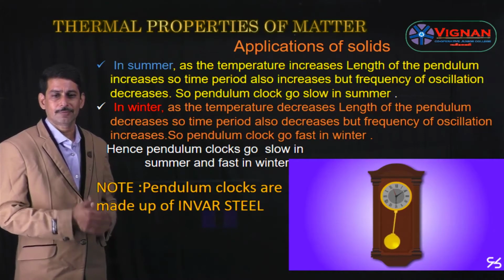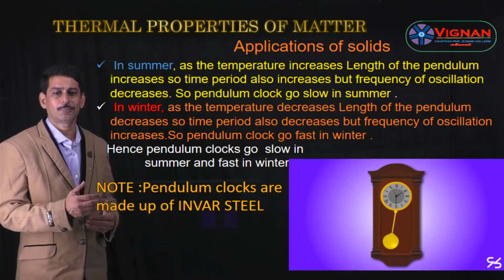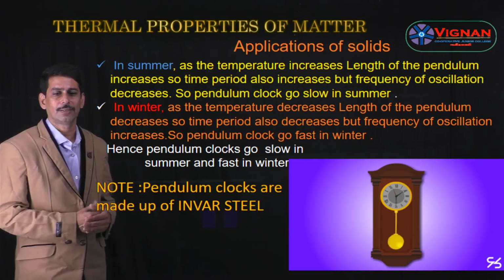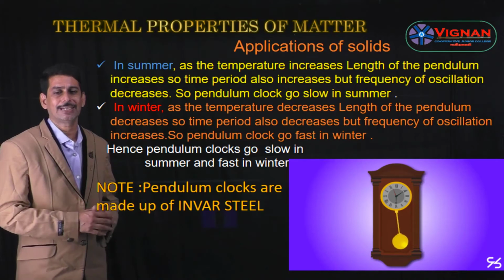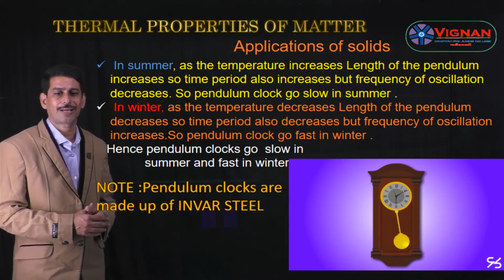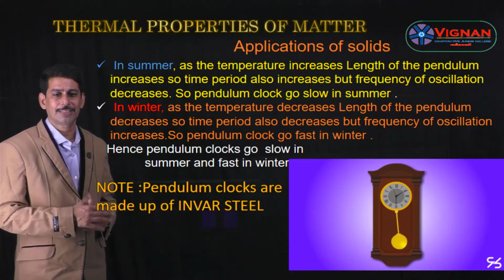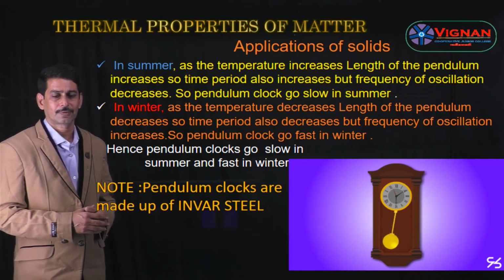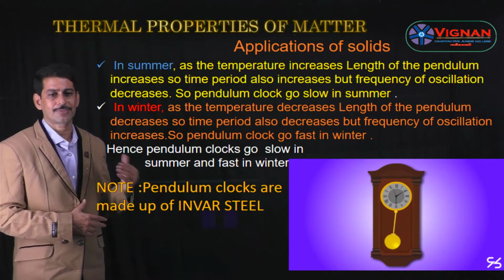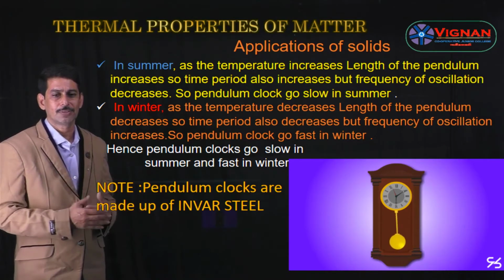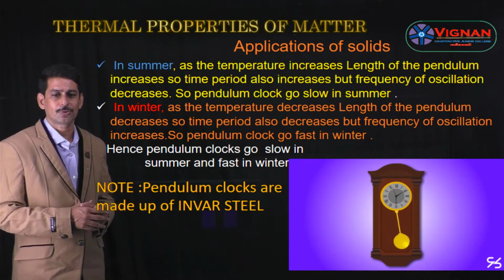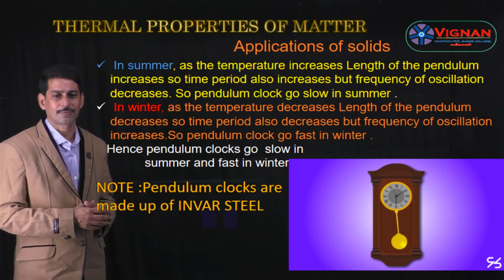In summer, as the temperature increases, the length of the pendulum increases, so the time period also increases, but the frequency of oscillation decreases, since n is inversely proportional to the time period. So pendulum clocks go slow in summer.